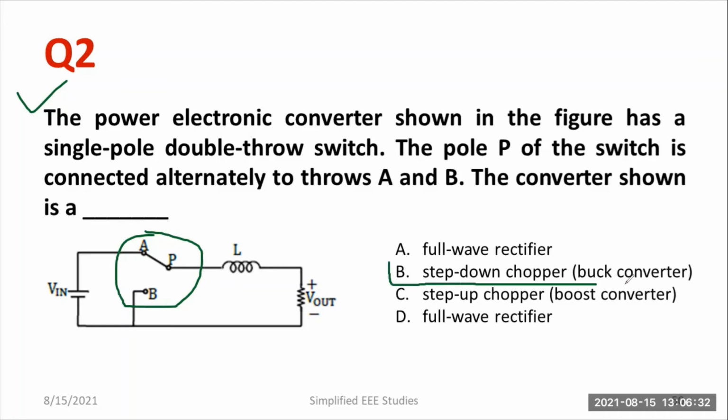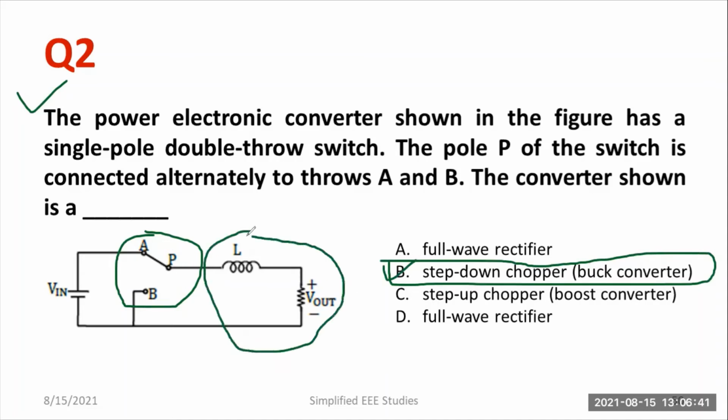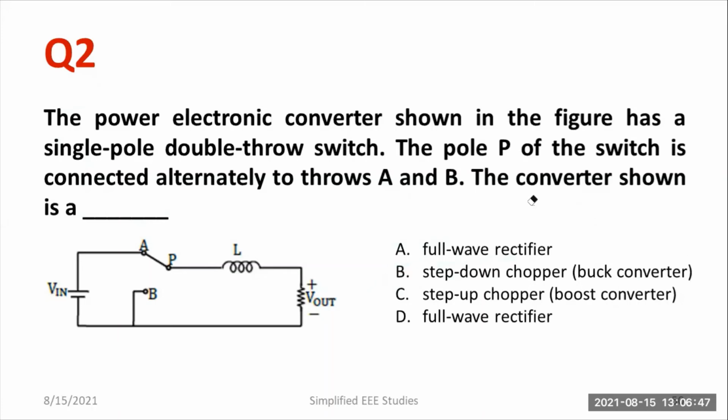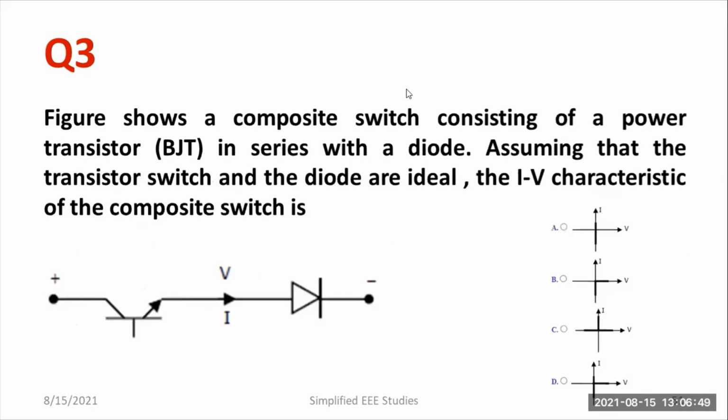So you have to study the working of the DC to DC buck converter or DC step down chopper. This is actually the working of a chopper. This part will act as a filter. You can remember, this is actually the DC to DC buck converter. Let me discuss the third question. The figure shows a composite switch comprising a power BJT transistor in series with a diode. Assume that the transistor switch and the diode are ideal. The IV characteristics of the composite switch.